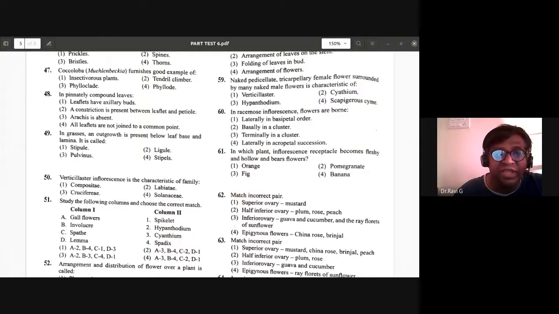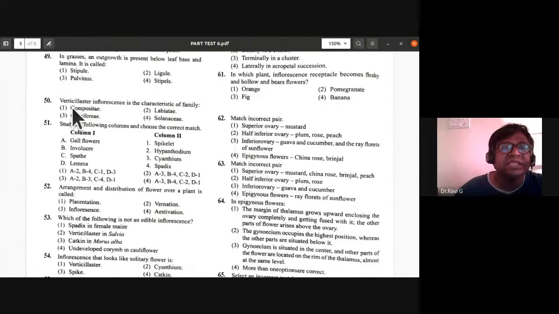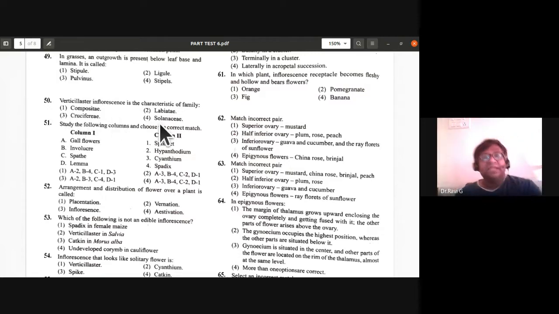Okay. So the 50th question: verticillaster inflorescence is the characteristic of family: Compositae, Labiatae, Cruciferae, Solanaceae. See, verticillaster inflorescence is a special type of inflorescence. You find this in Leucas aspera, I had told you about the example, the white colored tumbe gida. They have bilabiate flowers. So Labiatae is the correct answer. Verticillaster inflorescence is the characteristic of family Labiatae.